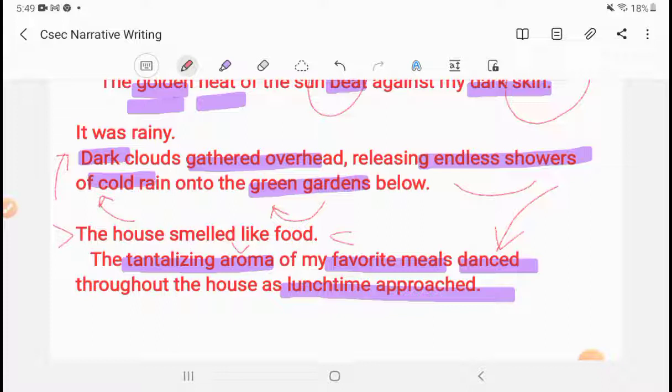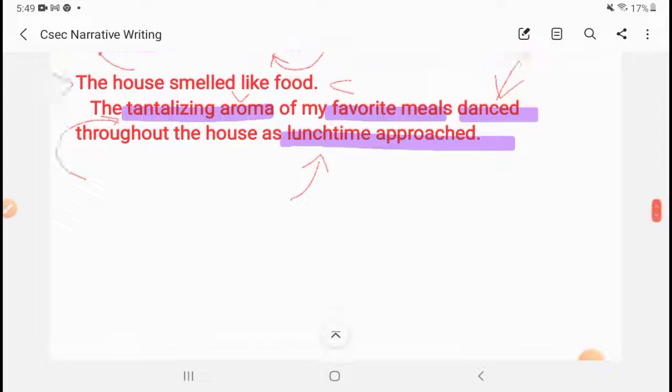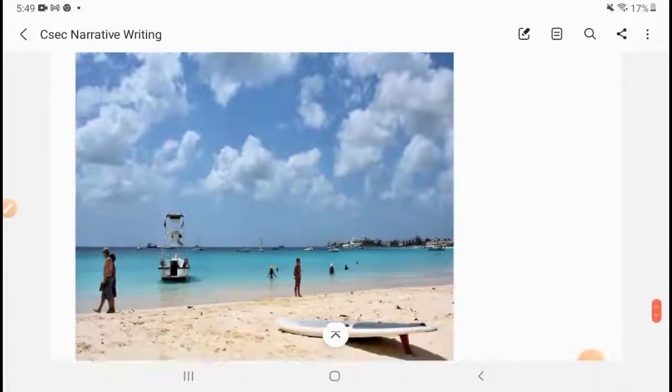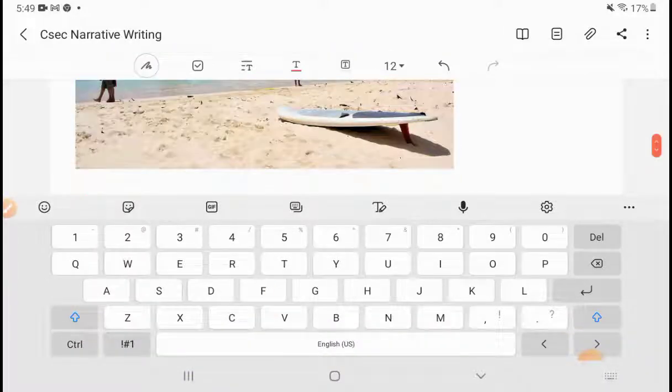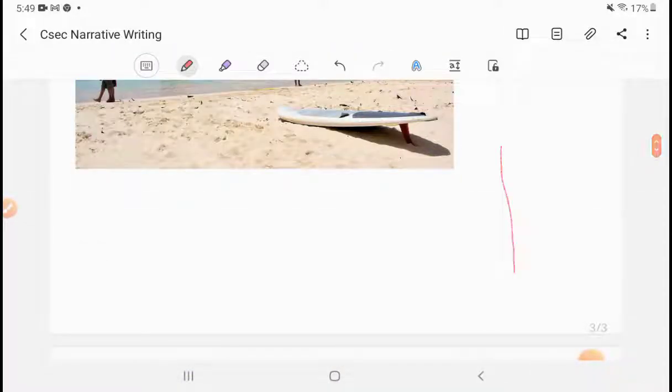We use the word tantalizing, which is a beautiful word in general. Add it to your vocab list, try to use it. Tantalizing tells us, oh, this is a smell that this person enjoys. And the last thing to create the setting is by telling us that it's lunchtime. Now, let's go down a bit. We're just going to look at this picture to see how you can brainstorm when you are thinking of how to create your setting.